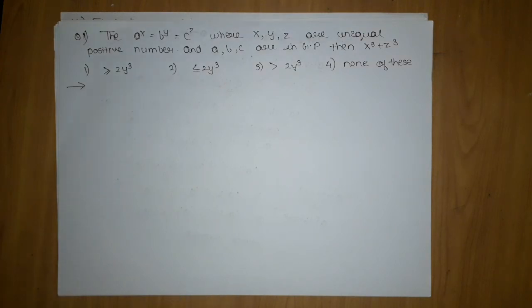You just need to know that if the terms are in GP, then if we take their log, the terms will be in AP. Just that concept which we taught you in GP properties. If you recall those properties, then you will surely get this answer correct. But if you forget those properties, then you will not be able to solve this question, because this question just requires that thing only.